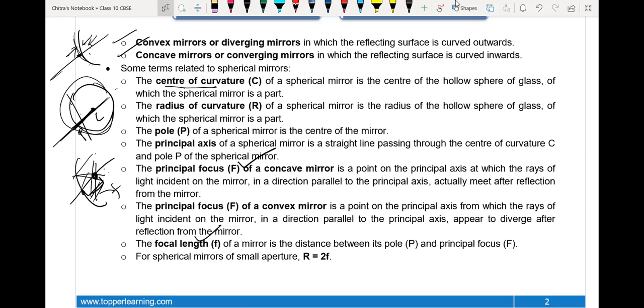Everyone, you are getting the point, no? All the concepts clear? Yes, clear. Okay.